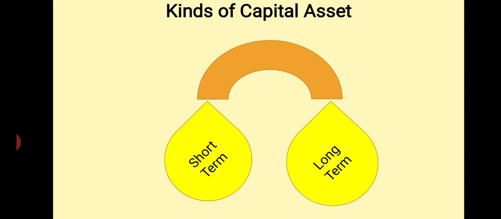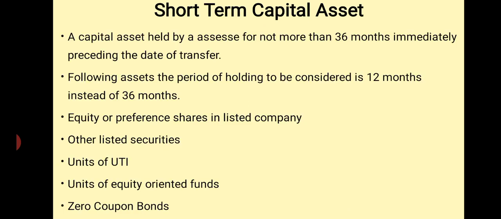Short-term capital asset means a capital asset held by an assessee for not more than 36 months immediately preceding the date of transfer. However, in the case of some assets, the holding period may be considered as 12 months instead of 36 months.